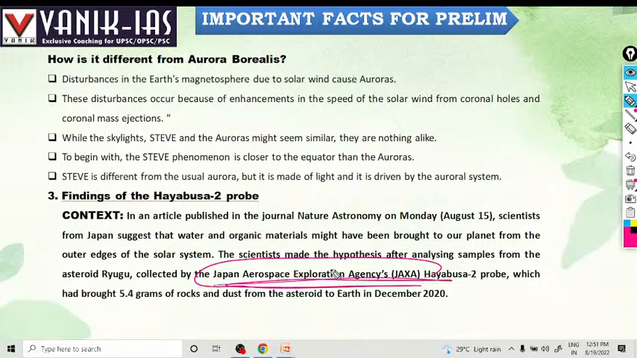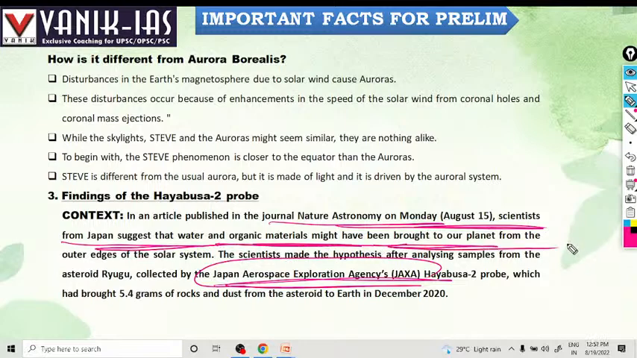In an article published in the journal Nature Astronomy on Monday, scientists from Japan suggest that water and organic materials might have been brought to our planet from the outer edges of the solar system. The scientists made this hypothesis after analyzing samples from the asteroid Ryugu.